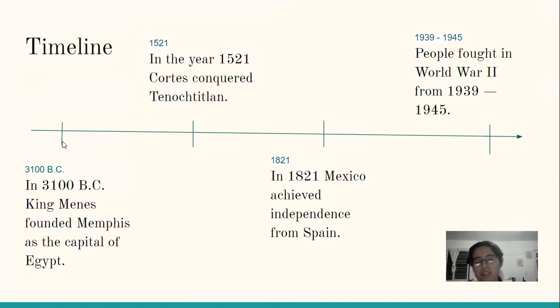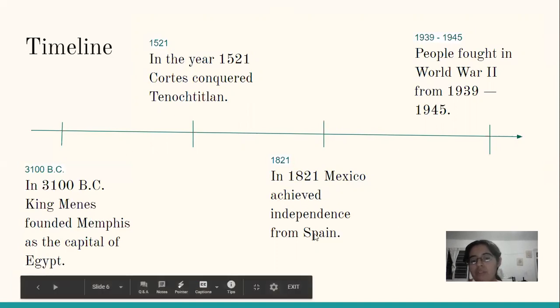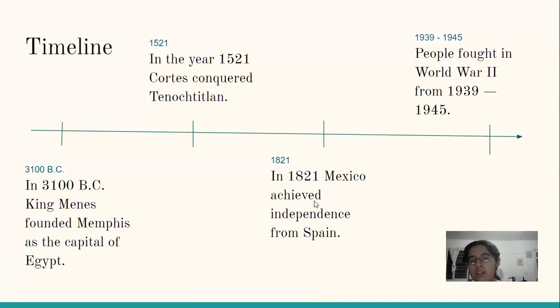That's what happened first of the events that I ordered here on my timeline. Then in the year 1521, Cortés conquered Tenochtitlan. So that happened in 1521. Then in 1821, Mexico achieved independence from Spain.